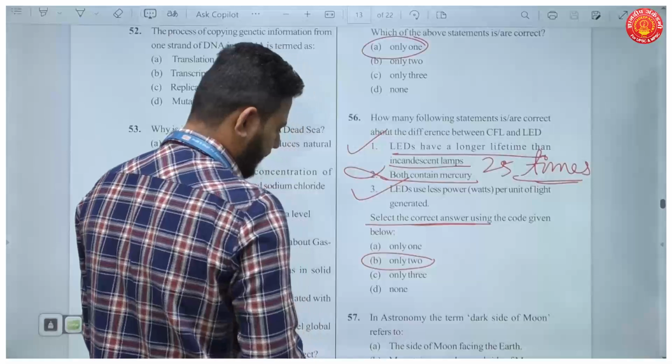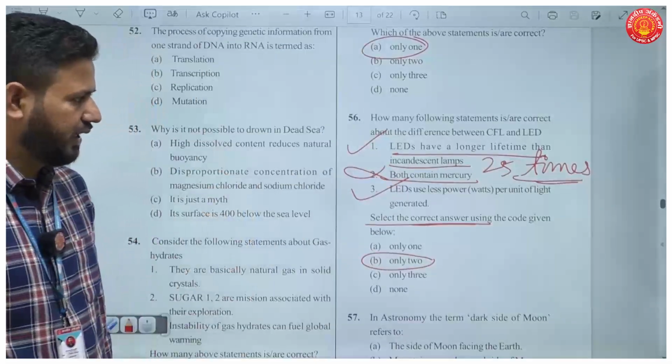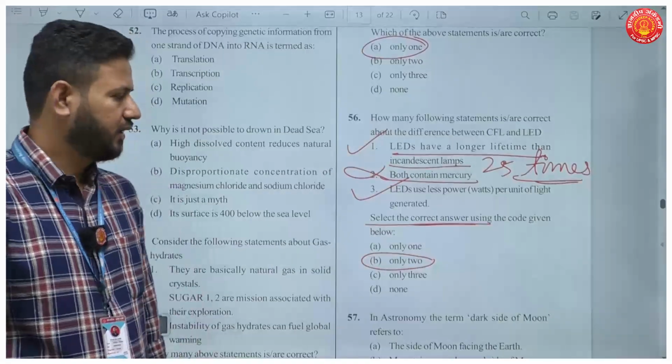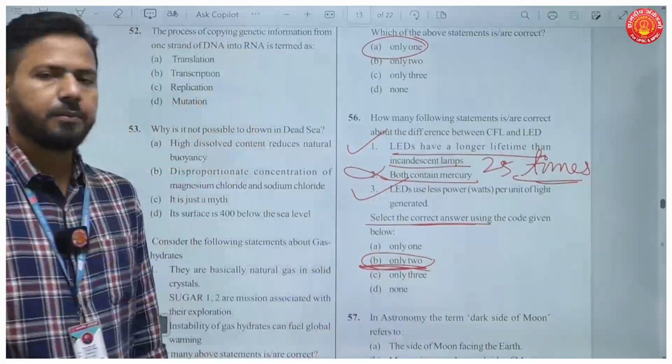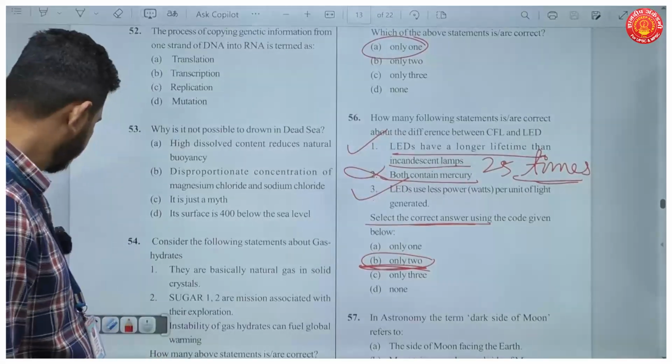Two statements will be correct. I think even for this question you'll have to change the answer in the answer key. There are two correct statements in this, so your answer will be B. Okay. Then